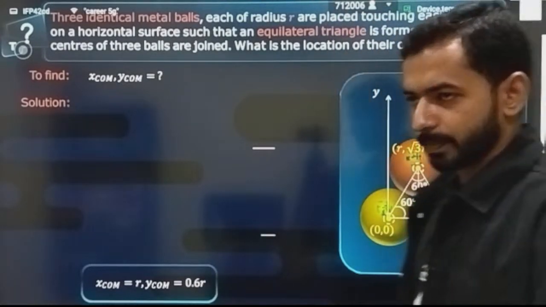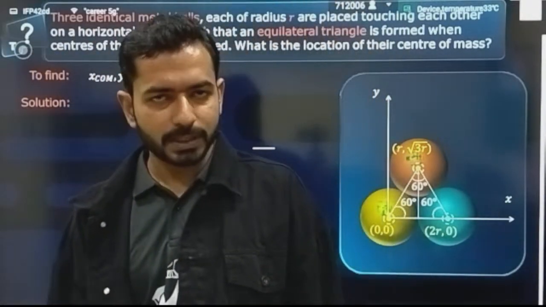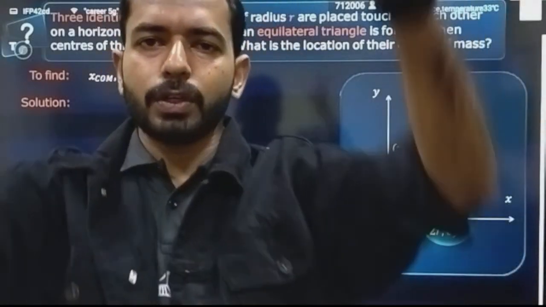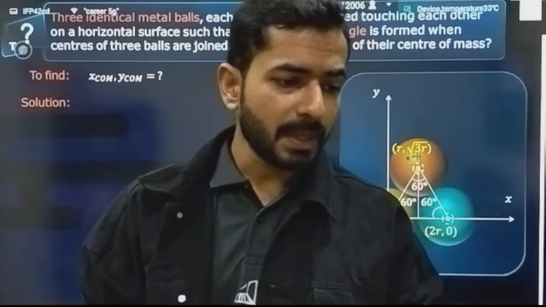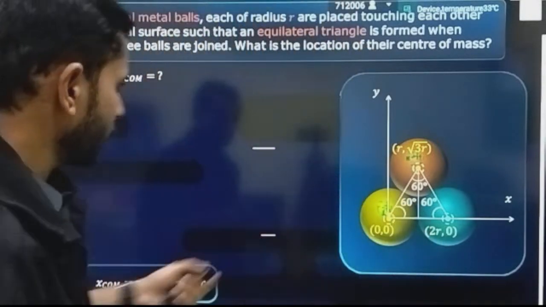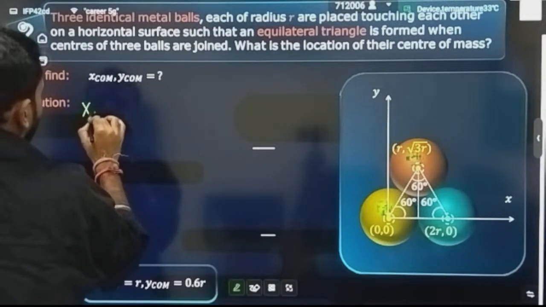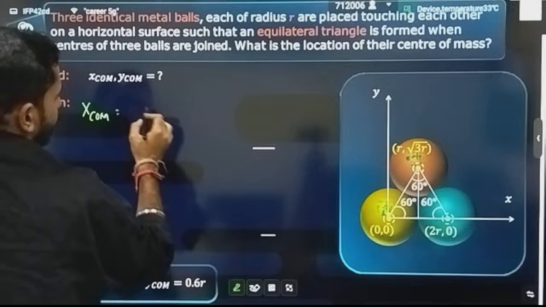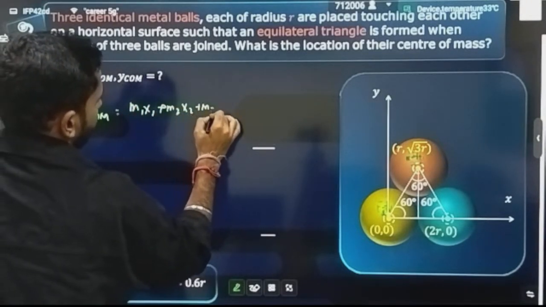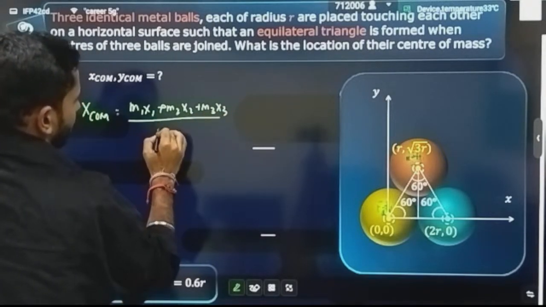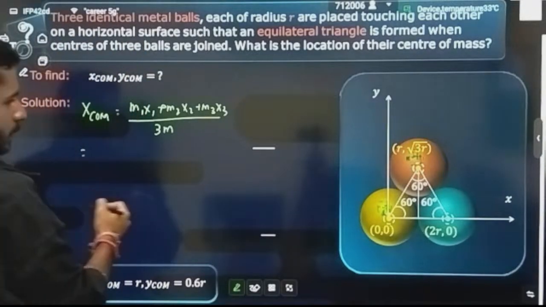3 bodies are kept like this and all their center of mass positions are there, but for the combination of these 3 balls, what will be the center of mass position? Nothing special we are going to do. Again we are going to apply the same kind of concept. Either you can write xcm, ycm separately, or you can do it for the combined also. It's up to you. Okay, so let's do it separately, first xcm. How many bodies are there? 3. What is the formula? m1 x1 plus m2 x2 plus m3 x3 divided by the total mass. Total mass I will say m plus m plus m, that is 3m.